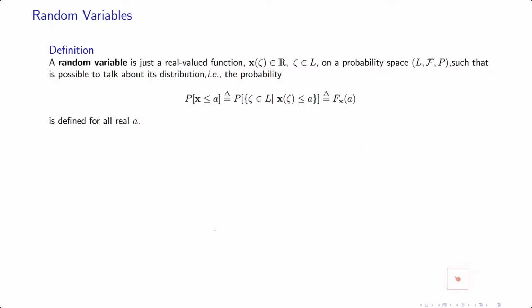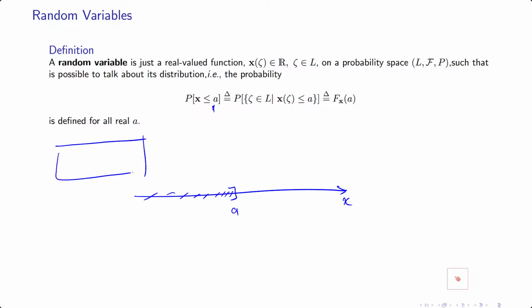But this should be defined for all real numbers. So you could have this a, and then you consider this interval. Let's say this is X and a, and this is your sample space, so this c.